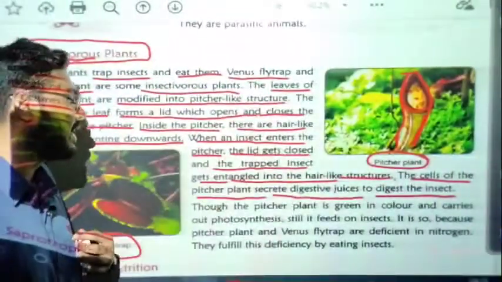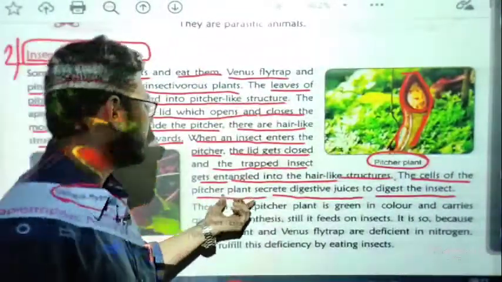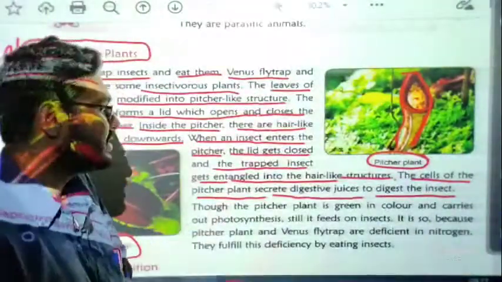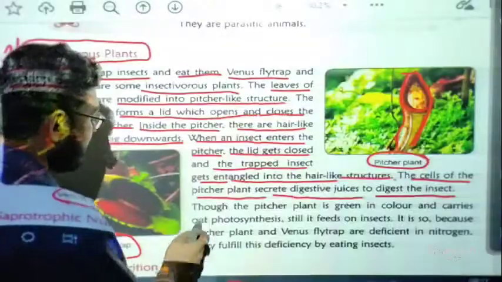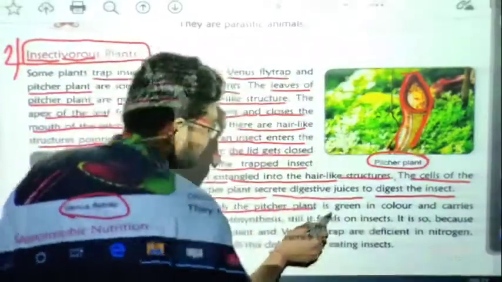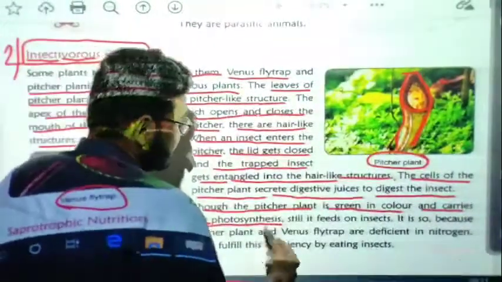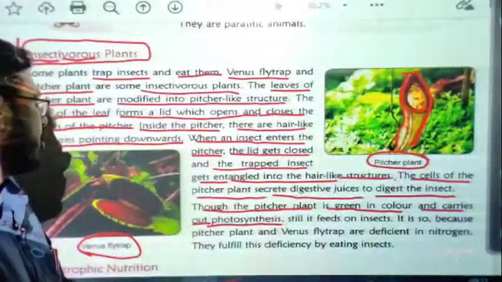So what will happen after the fly or the insect enters the pitcher plant? The pitcher plant secretes some digestive juices to digest the insect. Now, though the pitcher plant is green in color and carries out photosynthesis, this is a very important line.